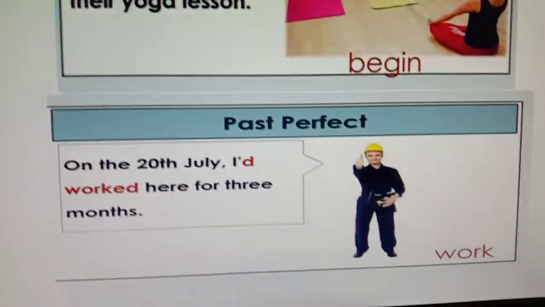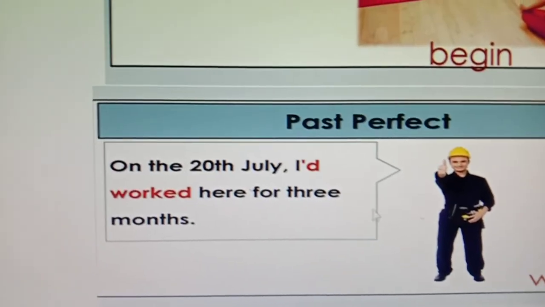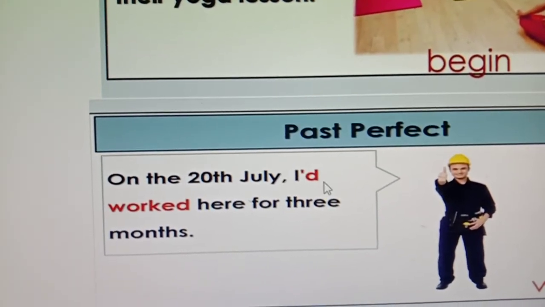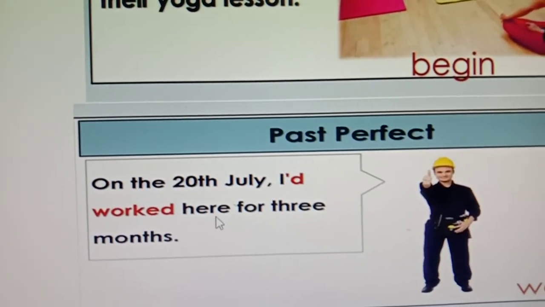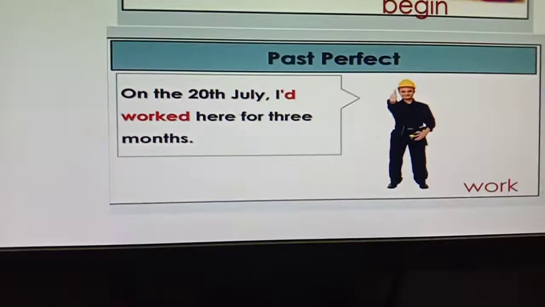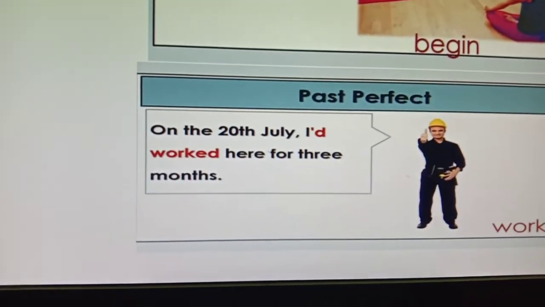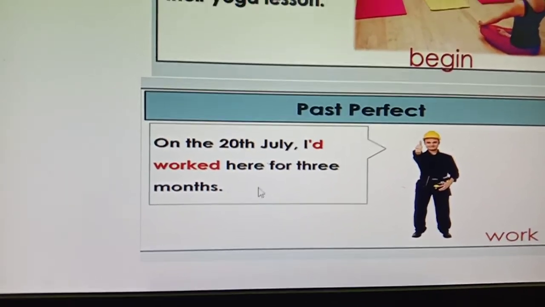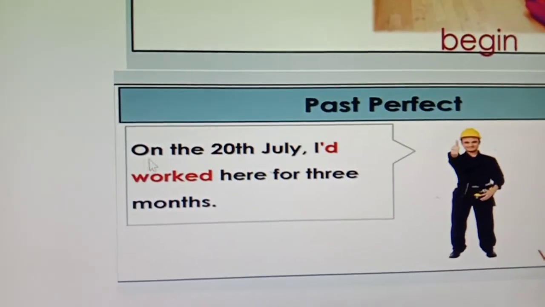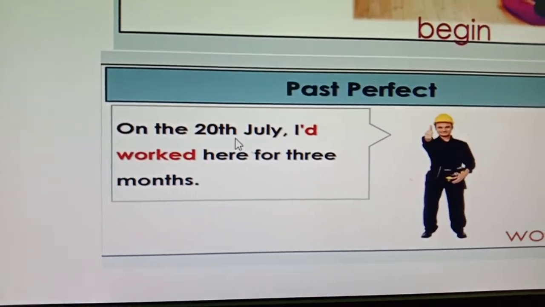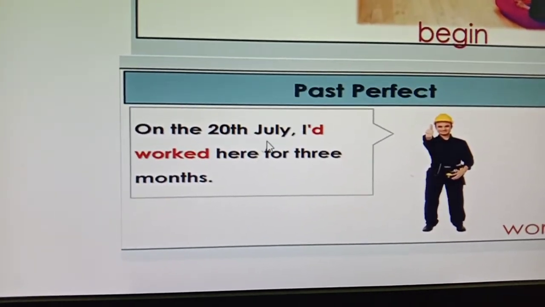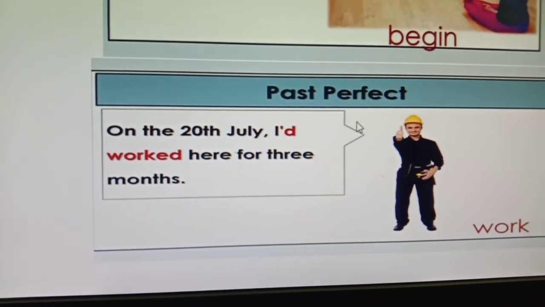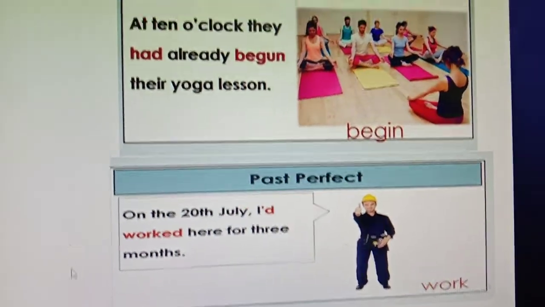Then another example: on the 20th July I had worked here for 3 months. You can see the time is a particular time. So if you are going to talk about a particular time in the past, you have to use the past perfect tense.